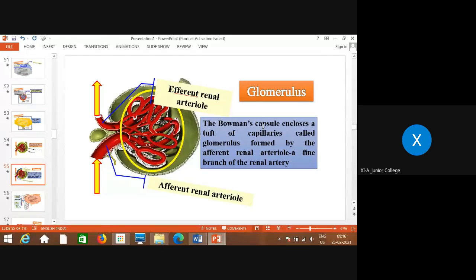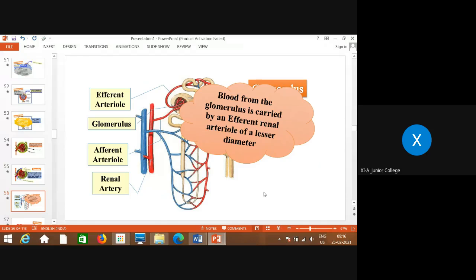And this Bowman's capsule encloses a tuft of capillaries called the glomerulus. These are all glomerulus, formed by the afferent renal arteriole, a fine branch of renal arteries. So this is the part of the glomerulus, and this is the diameter, which is larger for the afferent renal arteriole than the efferent renal arteriole. The diameter of the afferent renal arteriole is larger than the efferent. So why is it so? I will tell you when we start the filtration part. Blood from the glomerulus is carried by the efferent renal arteriole, which has a lesser diameter, as I told you just now.